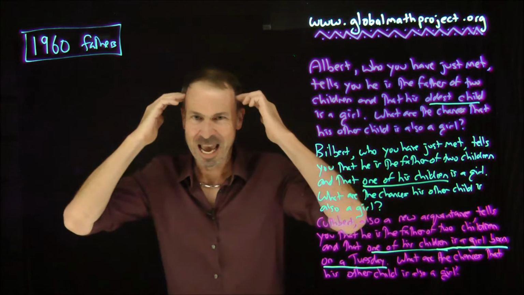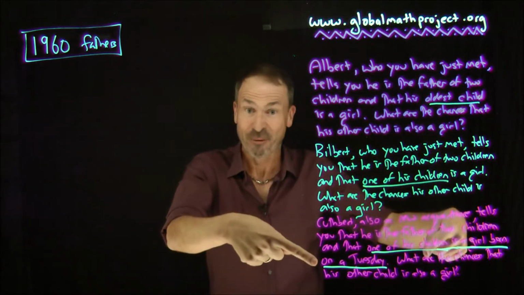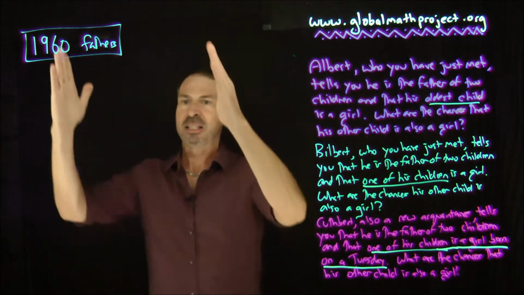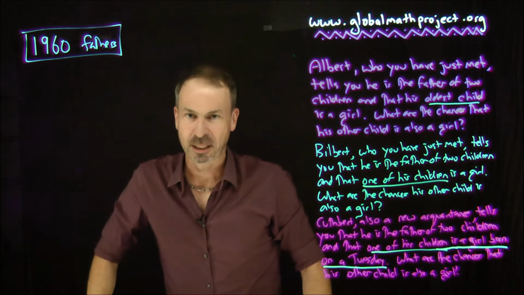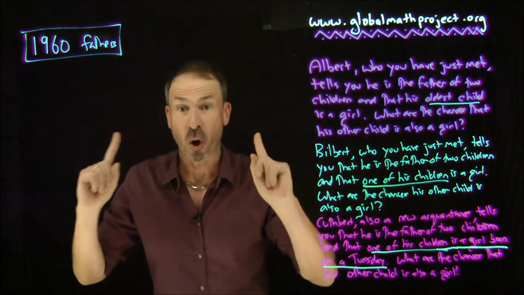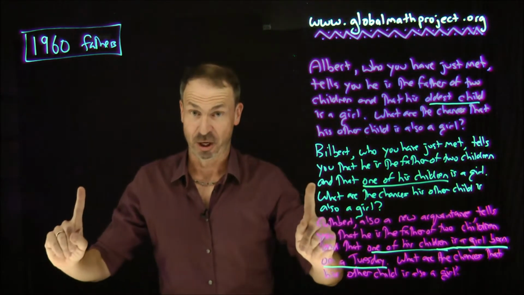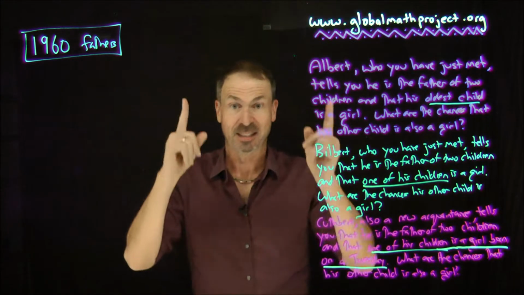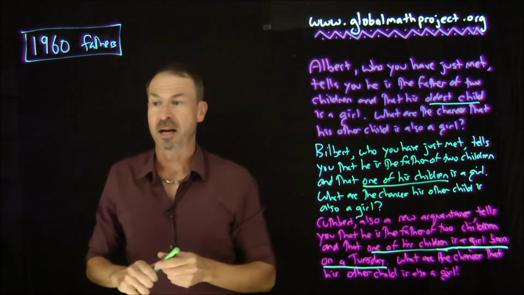I was just trying to think ahead so that I can have factors of 7 if ever I need them, and factors of 2. Great. All right, so let me just collect some data about 1,960 fathers in general. Now, if they're fathers of 2 children, they will have an oldest child and a youngest child. Even if they have twins, one twin is always born a few seconds before the other, so there's definitely one oldest child and one youngest child.